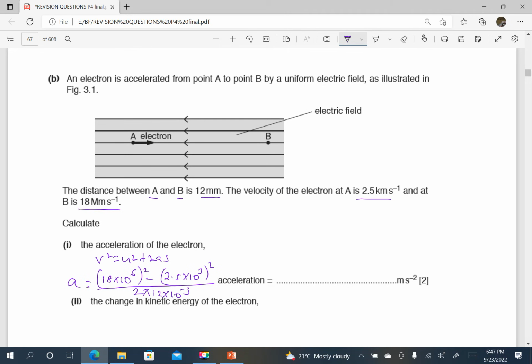When I press my calculator, the acceleration I obtain here is 1.35 times 10 power 16 meters per second squared.